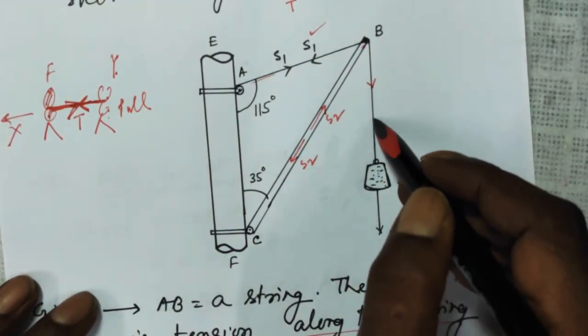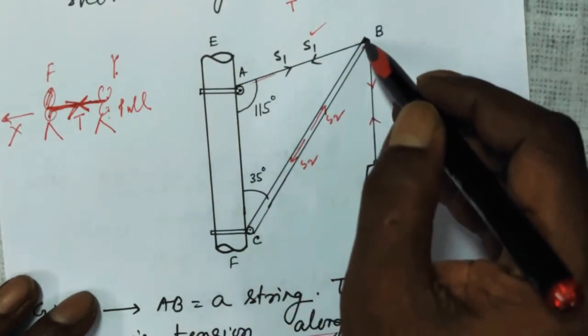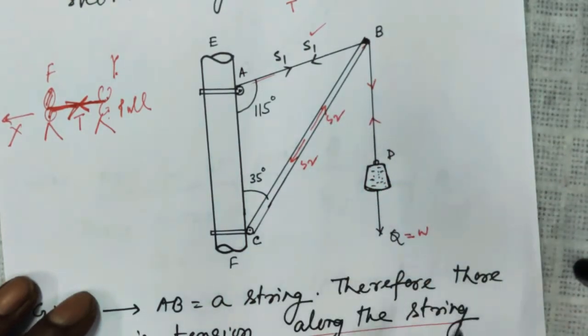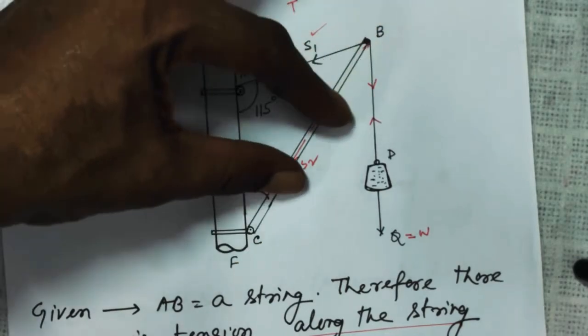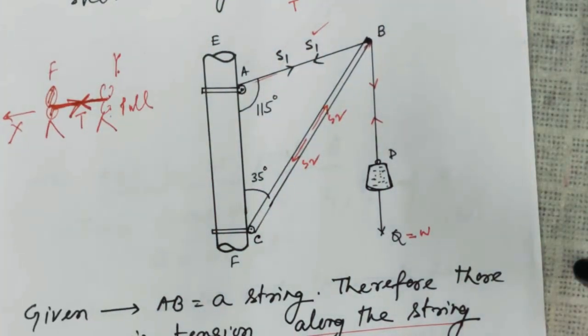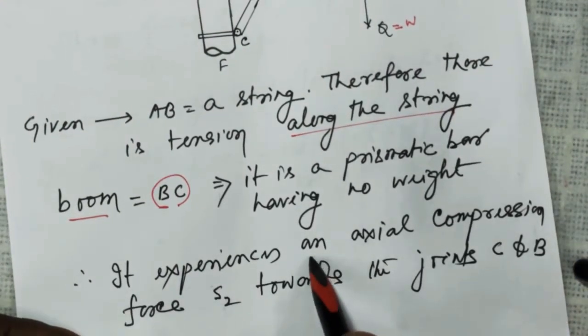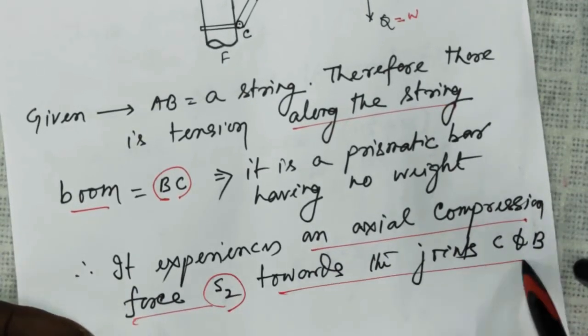For this point, the tension is to this side. So this is being pulled to this side and due to this side. So this prismatic bar will feel a compressive force, right? And so it experiences an axial compression force S2 towards the joints.